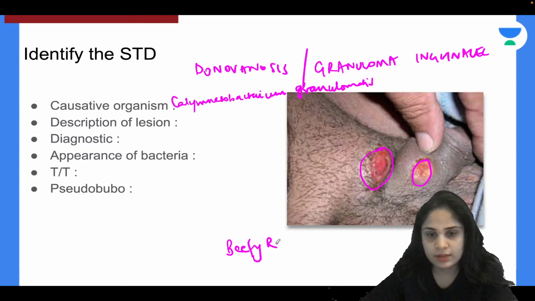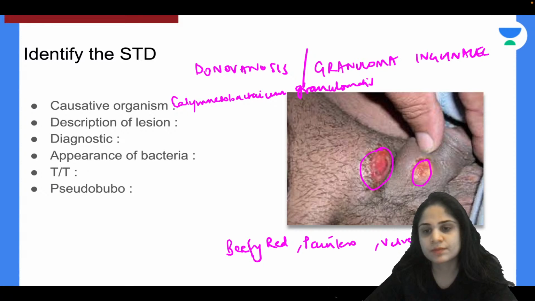If you tell the exact color, it is beefy red in color. It looks like the meat of a beef. Okay, so this is beefy red in color. It is a painless lesion and it is velvety in nature. Beefy red, painless and velvety in nature.